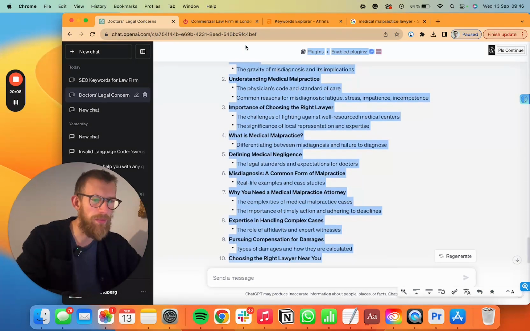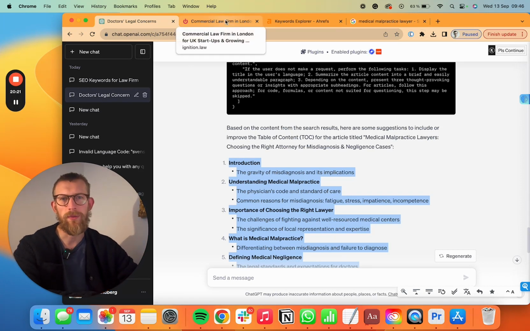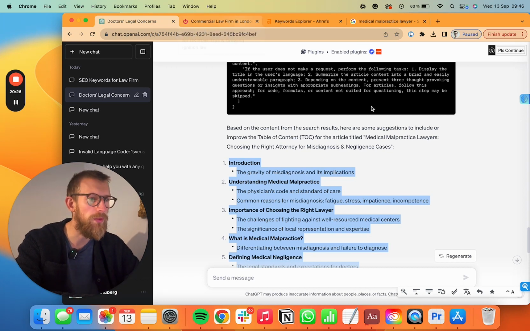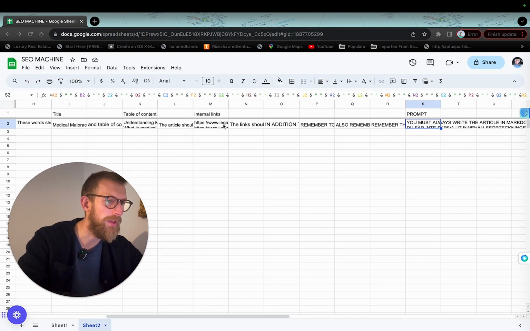We now have an improved version of this one. We're still going to keep the primary keywords and the title and everything like that. And what we're going to do now, since we have the title, we have the table of content, and we have the keywords, we're going to move over to this little prompt builder sheet that I've built.